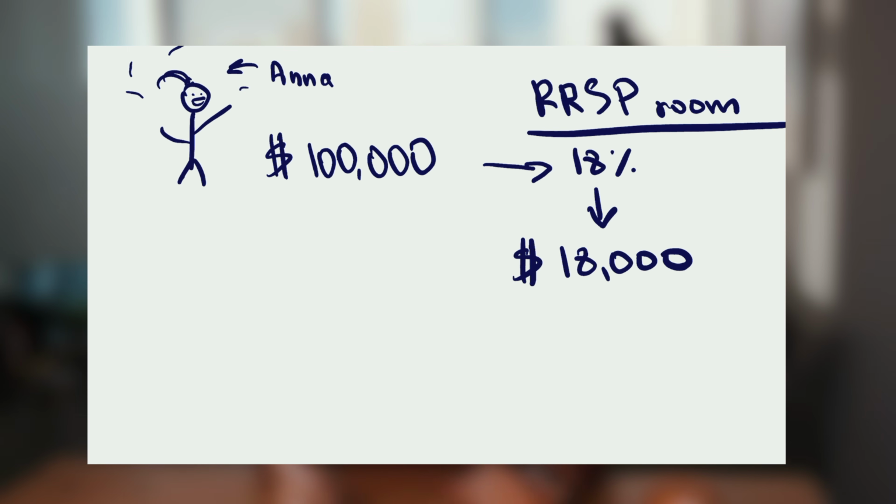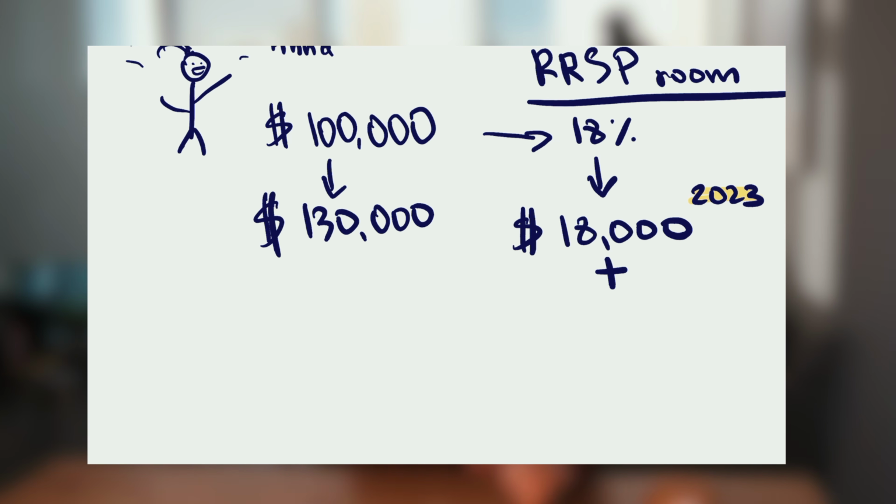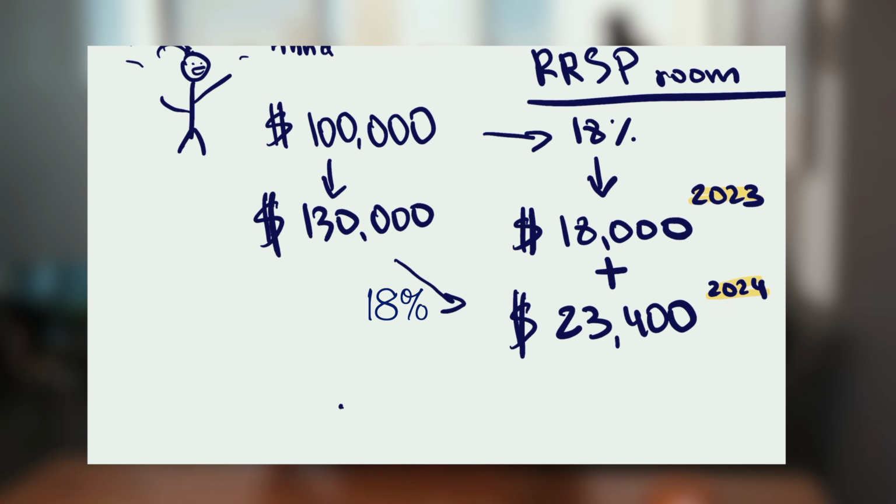If your income goes up to $130,000 next year, then your following year contribution room will increase to $23,400, and so on and so forth. Any unused contribution room can be carried forward to future years, similarly to how TFSA works. What this means for newcomers is you must have worked and filed your annual tax report first in order to be able to open an RRSP account, and then you'll be able to start contributing to it the following year.